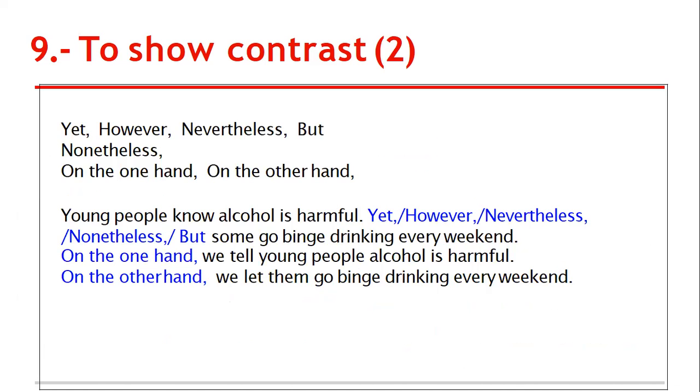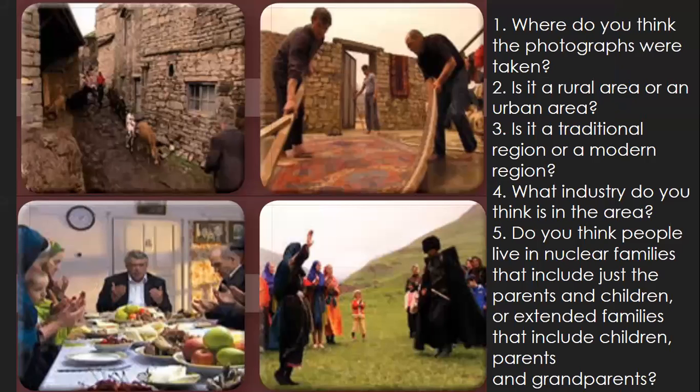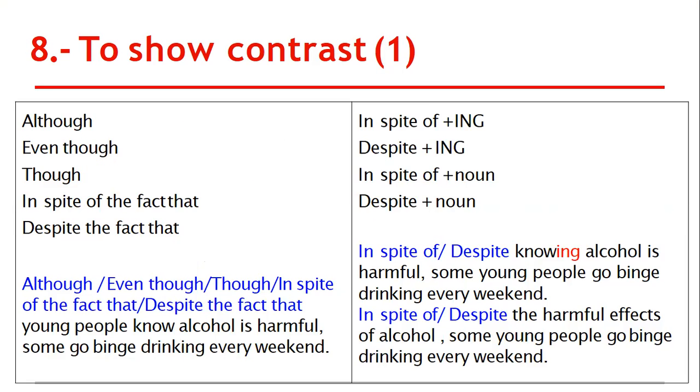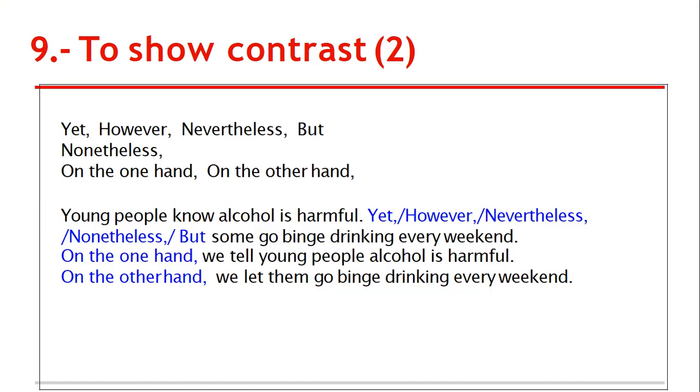These devices are also used to show the contrast just in case we have two sentences which express our idea. They are yet, however, nevertheless, but, nonetheless, on the one hand, and on the other hand. Young people know alcohol is harmful. However, some go binge drinking every weekend. On the one hand, we tell young people alcohol is harmful. On the other hand, we let them go binge drinking every weekend.